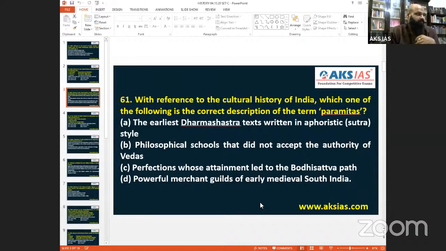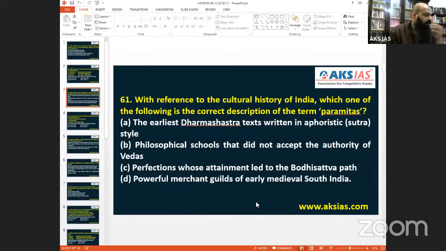So paramitas. When you take the description, the paramita means perfect virtue or virtuous. That is the basic understanding of paramita. So when you go for 61, earliest Dharma Shastra texts were written in Sutra style. No, the earliest Dharma Shastras were not written in the Sutra style. They were just written down in a prose text-like form.